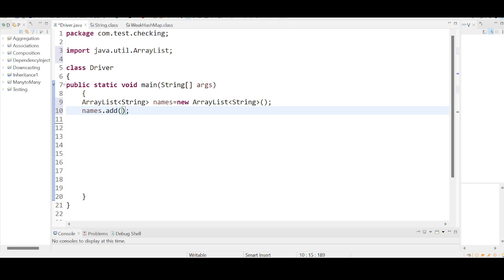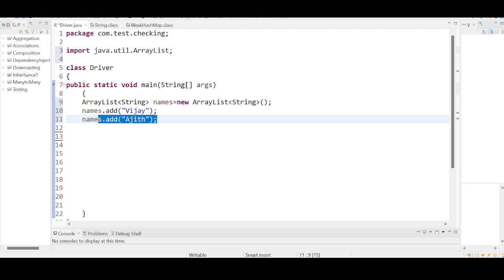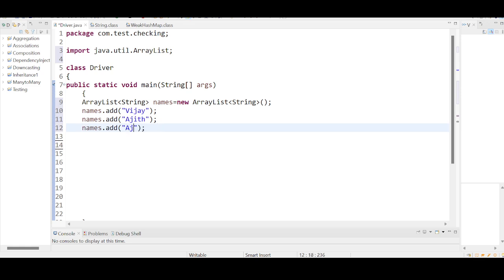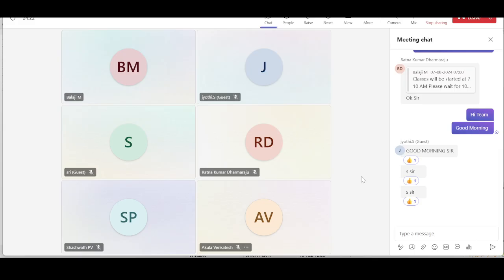So I want to add 4 names, like let me add popular actor names: Vijay, Ajit, and we have Surya. We also have Vikram. These are popular actors in the Tamil film industry.